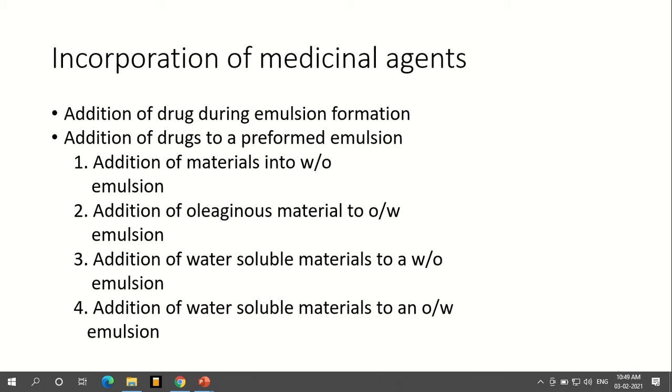The same way, when we have to add any oleaginous material, we mix it first with the oil phase. Once it is mixed properly, it will be mixed with the water for further trituration to form an emulsion. Next, if any water soluble material is there, of course we need to add it into the water first, stir it properly, then mix it with the oil phase.